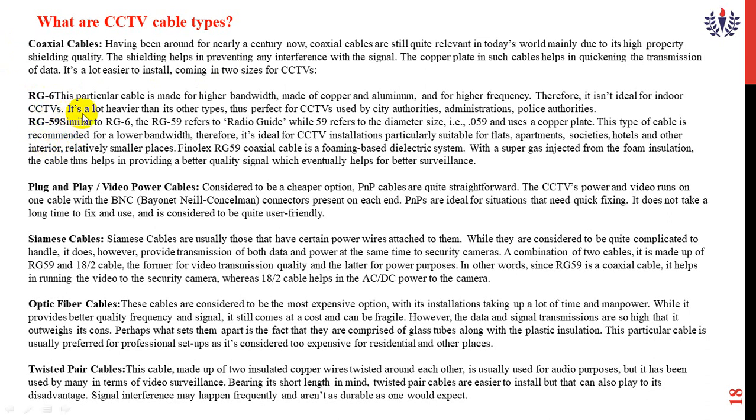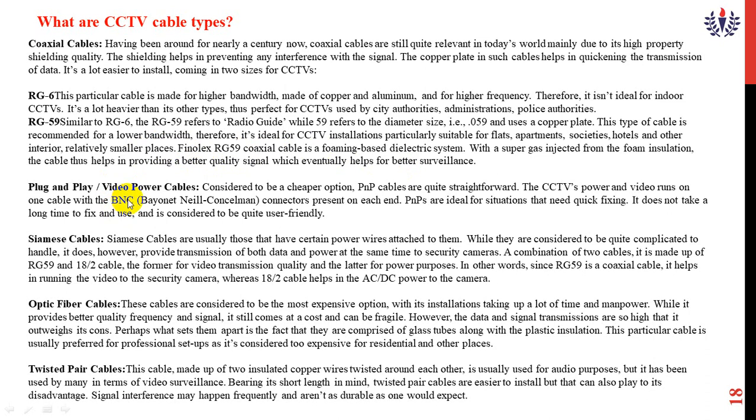It is normally perfect for city authorities, administration, and police authorities. RG59 is similar to RG6, made of copper, and this type of cable has a very low bandwidth. For better surveillance they can use it.